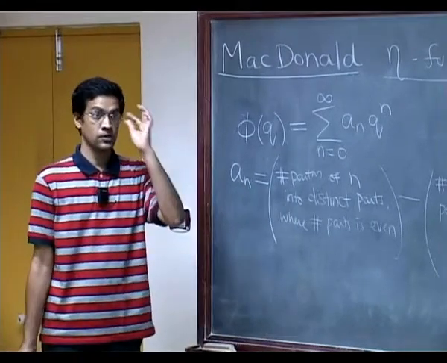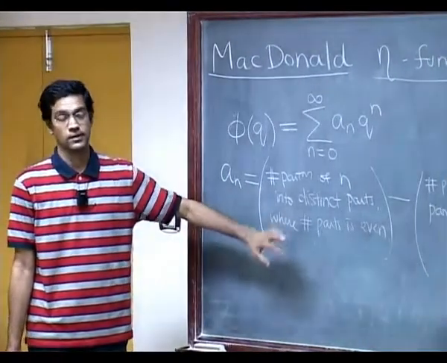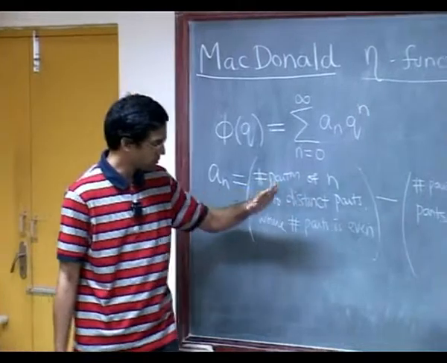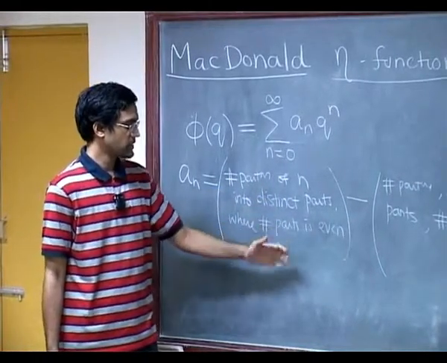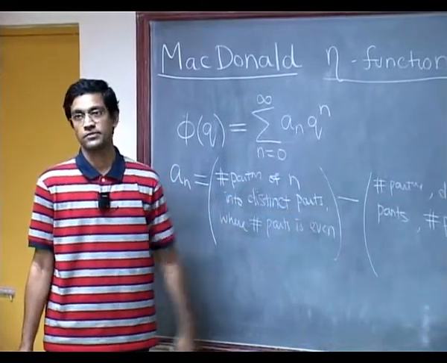So it just computes the difference between the number of partitions into distinct parts where the number of parts is even minus those in which the number of parts is odd.